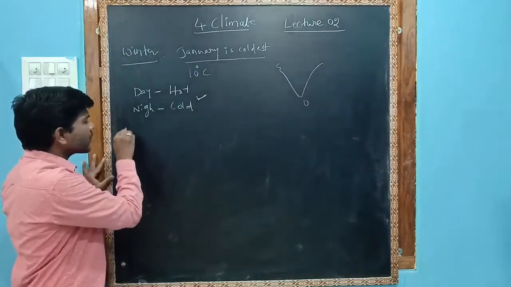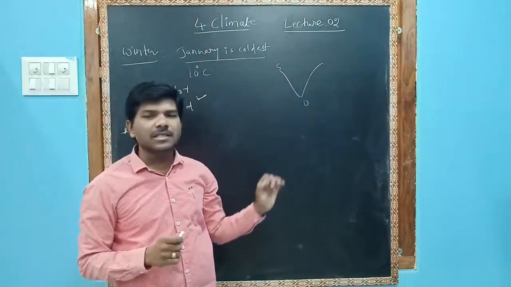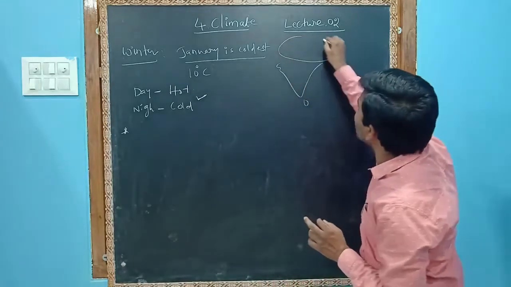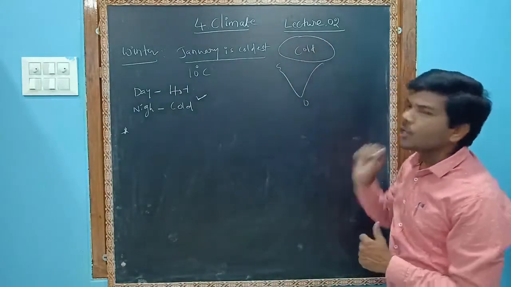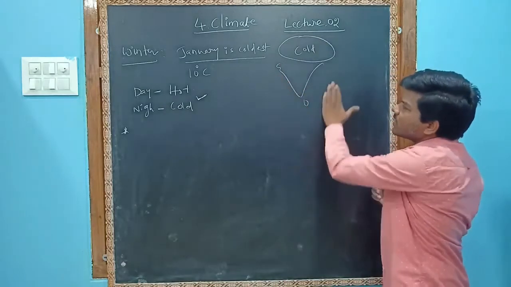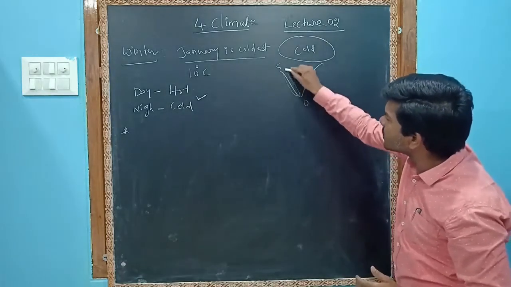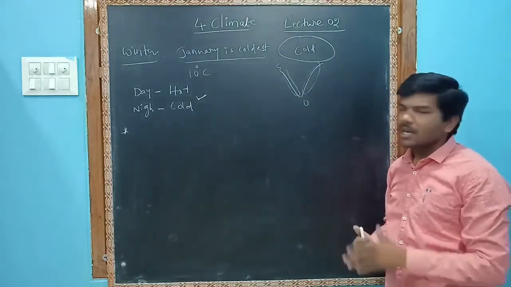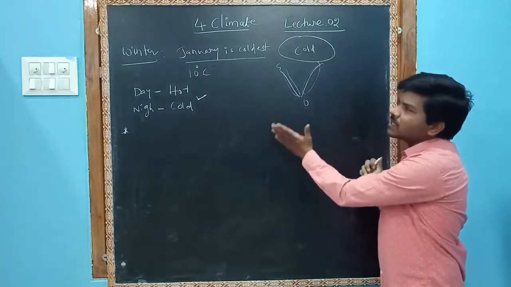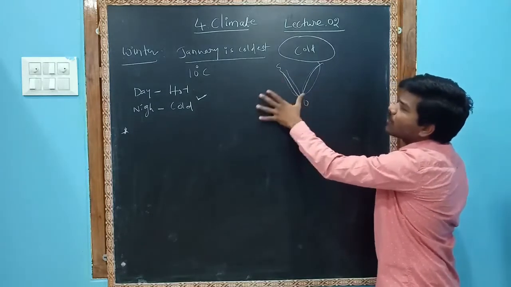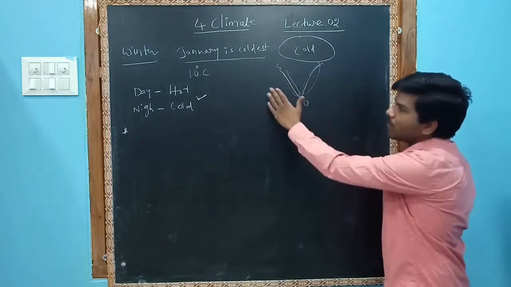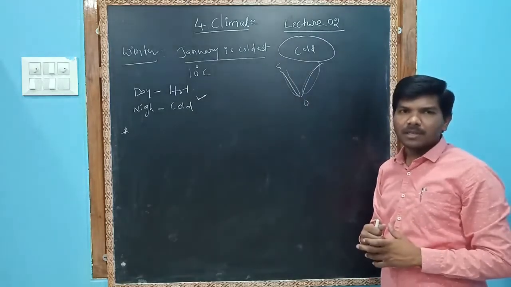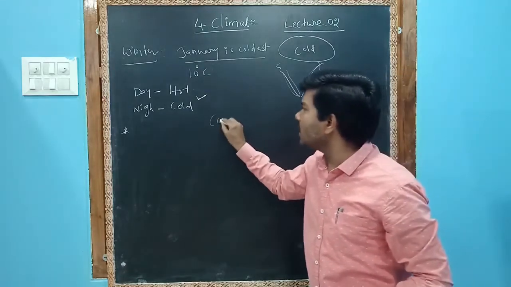Now let us see how these coastal areas enjoy a moderate climate. Entire North India is very cold during winter. But these areas, this location and this location, that means coastal areas, enjoy a moderate climate. Let us see why this happened. The seas, the water bodies, influence the climate. Hence, they enjoy a moderate climate. Right? So let us see continentality.